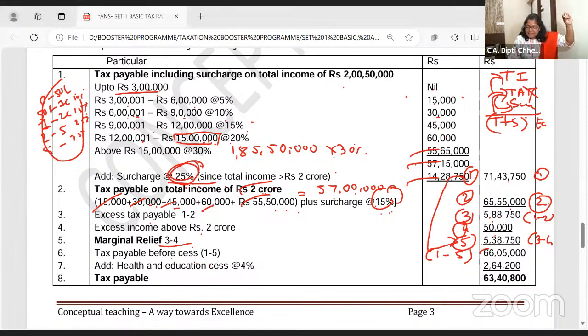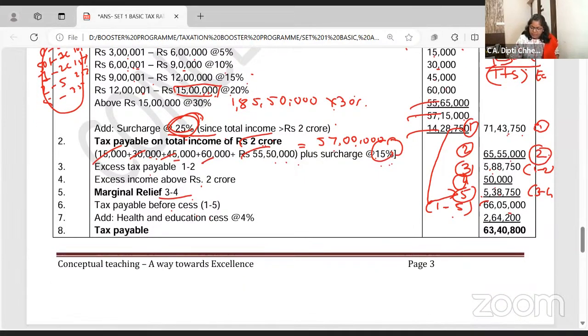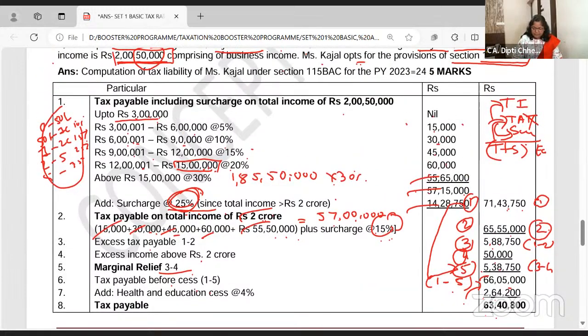Your original tax is 71 lakh 43,750. You want a relief of 5 lakh. So what is your tax payable after relief? 66. On that you pay 4% cess, and this is your answer. Now tell me, is marginal relief clear or not? Of course, 5 out of 5 marks you have to get.